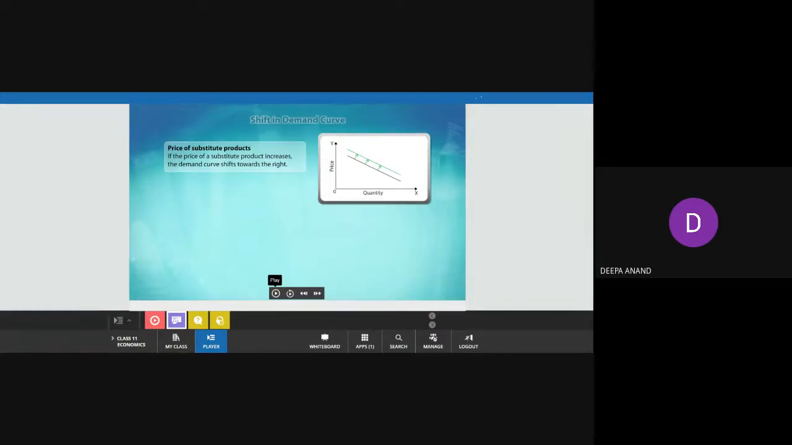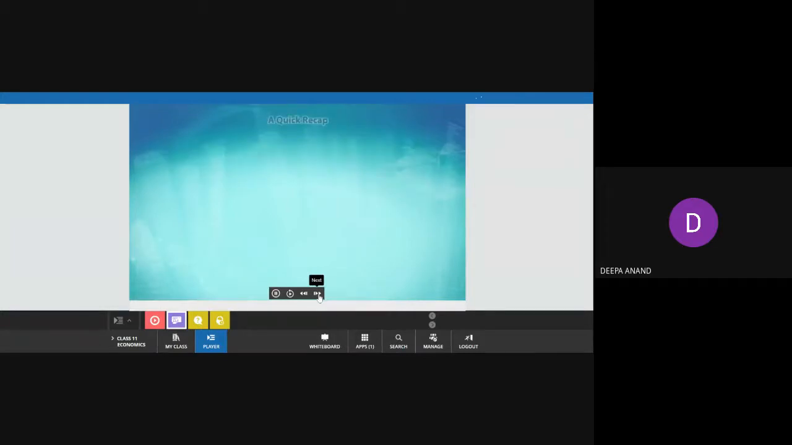So the two factors you have seen are, first, increase in income and, second, price of substitute goods. A quick recap. Here are the main points covered in this topic. For a demand to be effective, one must have the desire, willingness, and ability to buy.